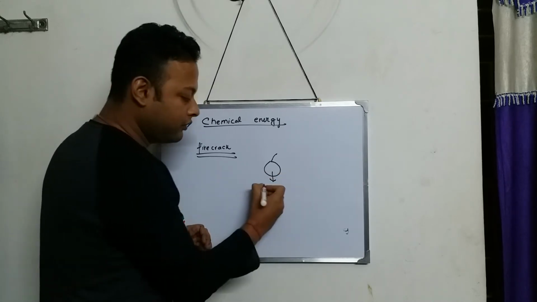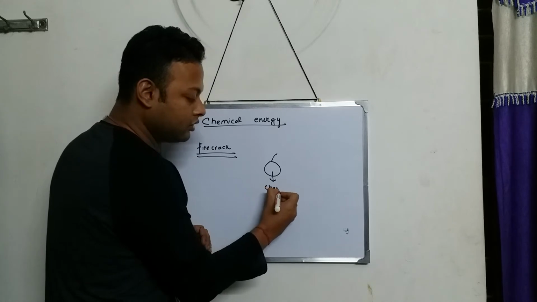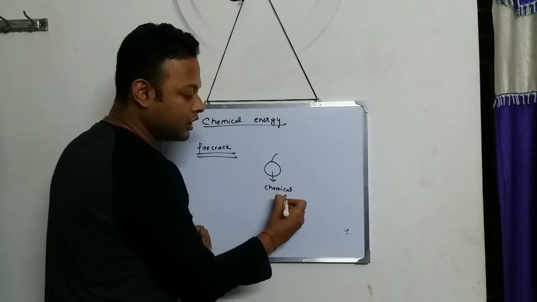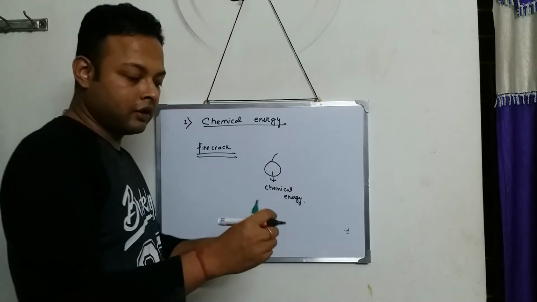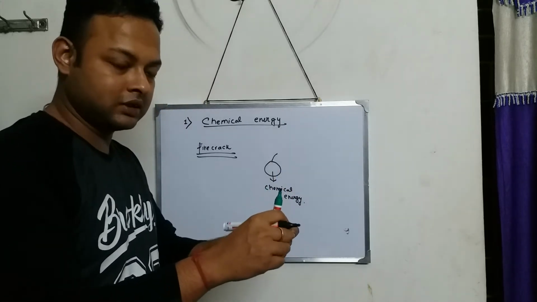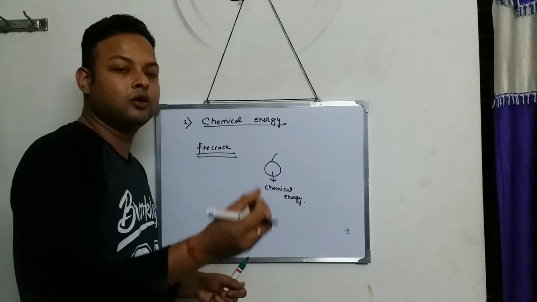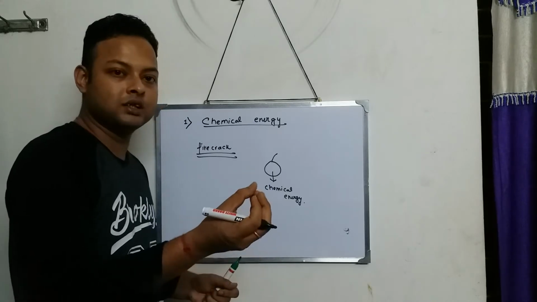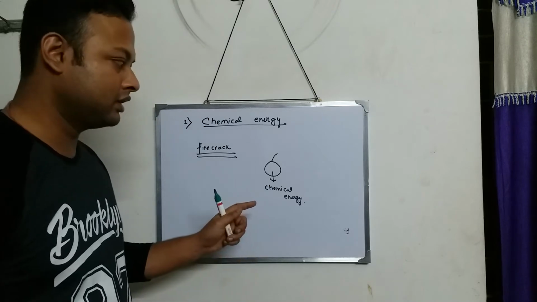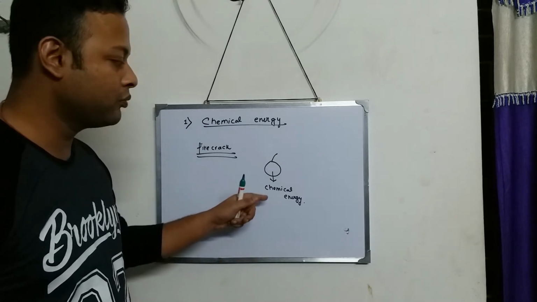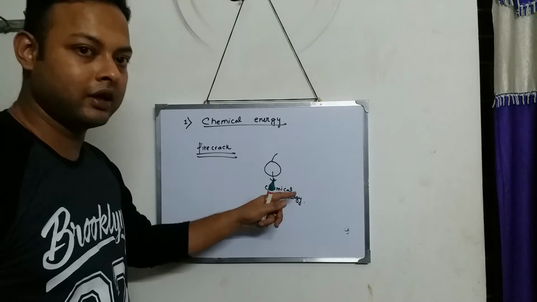It has a lot of chemical energy. If you open a chocolate bomb, which is wrapped in a wrapper, you open the wrapper, you will find a lot of powder substance. Those powder substances are chemical substances, which carry a lot of chemical energy.